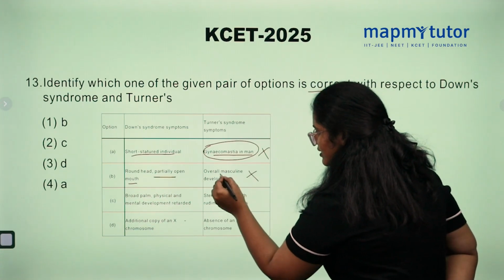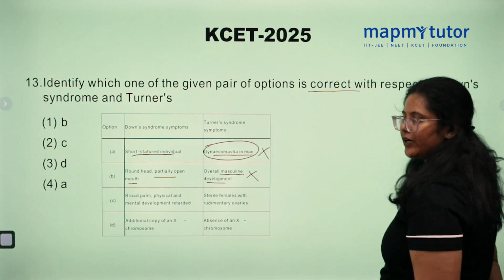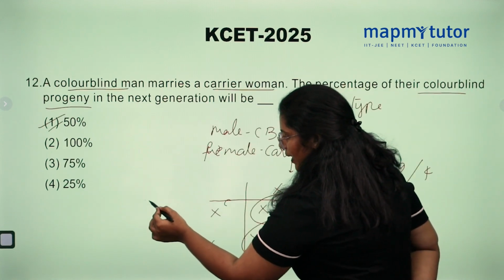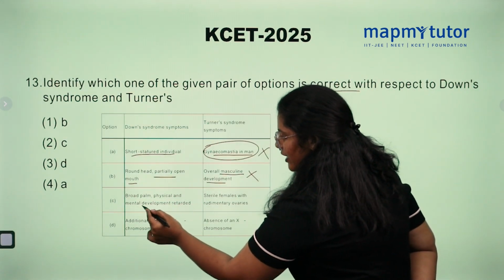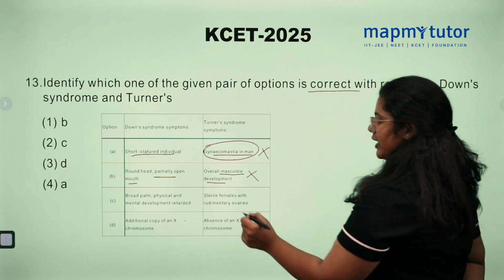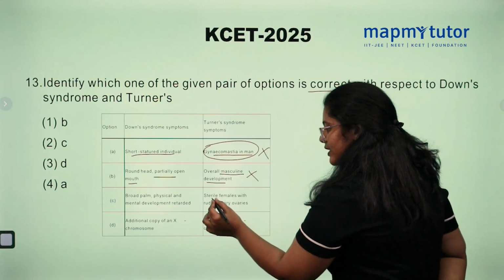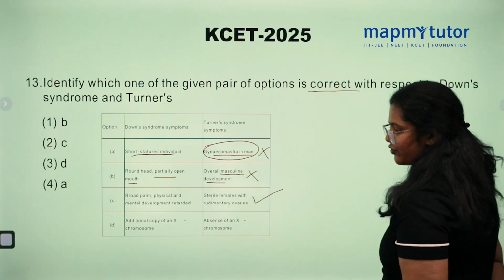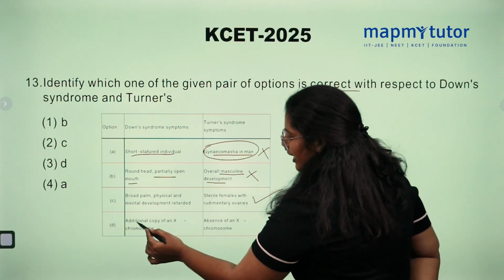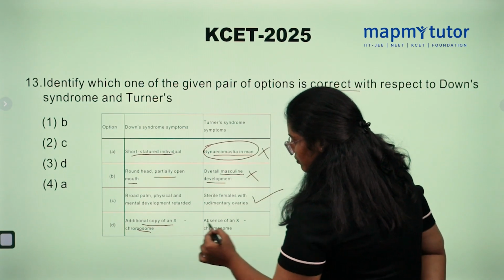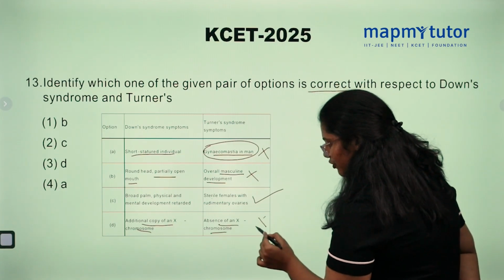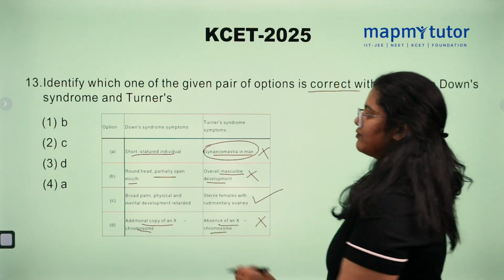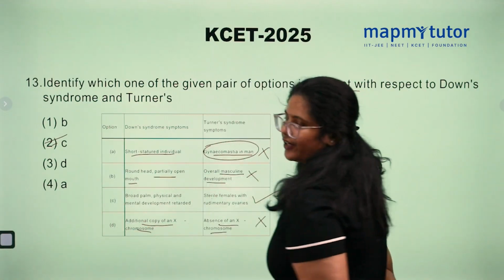No, we cannot see overall masculine development. Option C, broad face, physical and mental development retardation, and in Turner syndrome, sterile female with rudimentary ovaries. Yes, true. And fourth option, additional copy of X chromosome, absence of X chromosome, false. What is the option now? Option 2 is correct.